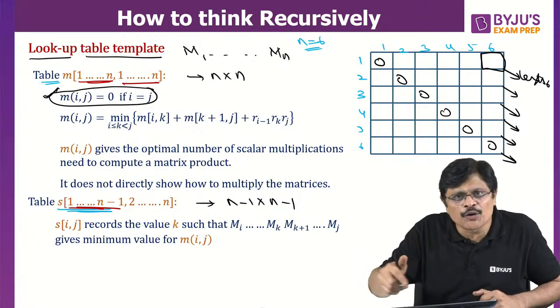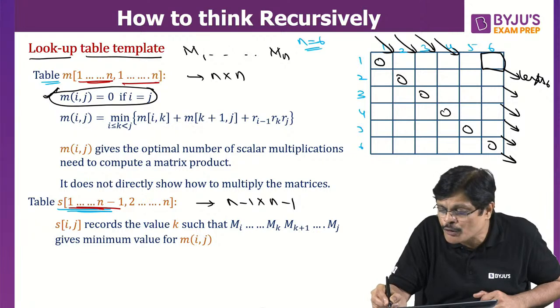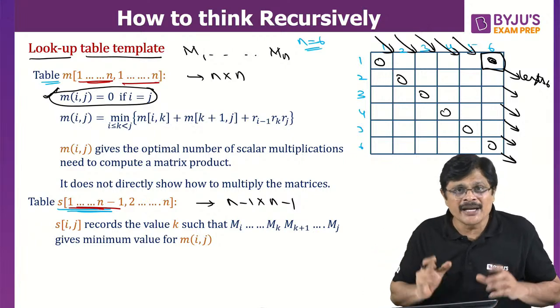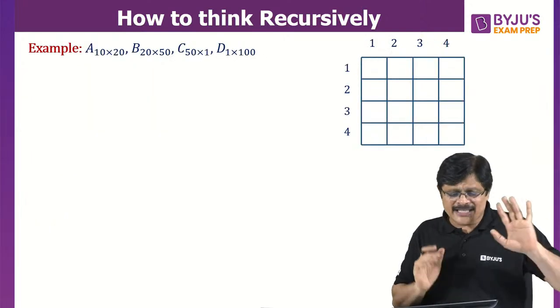So we are going to fill these tables diagonally. First length 0, that is directly available. Then we fill length 1, then length 2, then length 3, then length 4, then length 5, and finally we fill this one, that is length 6, if it is a 6 by 6 matrix. Okay. So now let me explain with one example. It's very simple.